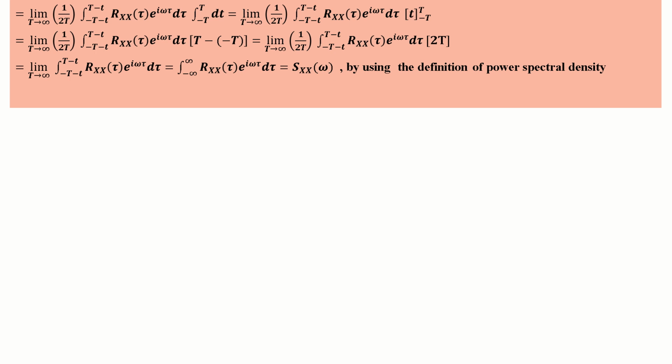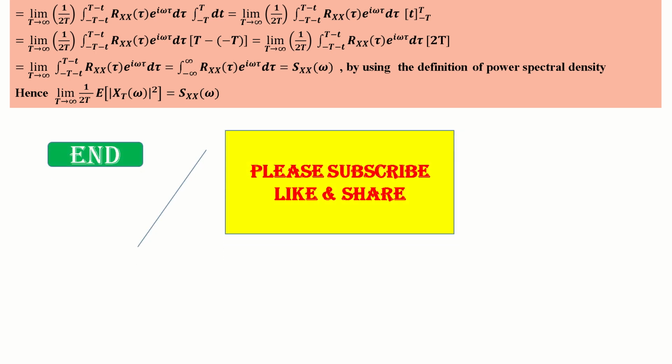That is nothing but S_x(ω), the Fourier transform of R(τ), by the definition of power spectral density. Hence the limit as T tends to infinity of 1 by 2T times the expected value of the modulus of X_T(ω) squared is equal to S_xx(ω). That's all. We'll see in the next video. Thanks.